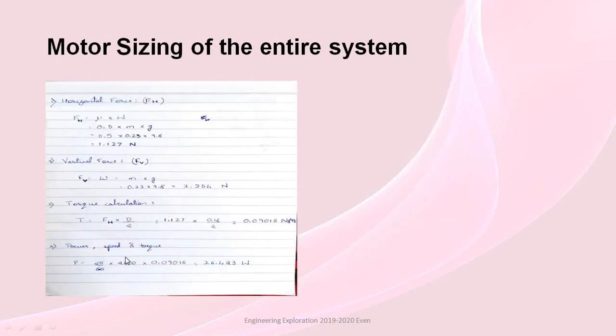Here is the motor sizing of the entire system. Since our system is inclined at a particular angle, we have two forces, horizontal and vertical. The horizontal force comes out to be 1.127 Newton and the vertical force comes out to be 2.254 Newton, and the total torque intake is 0.09016 Newton meter, and the power consumed by our project is 26.423 watt.